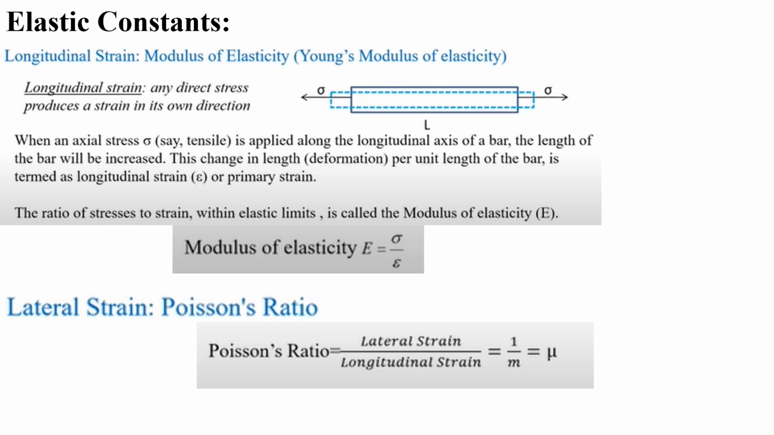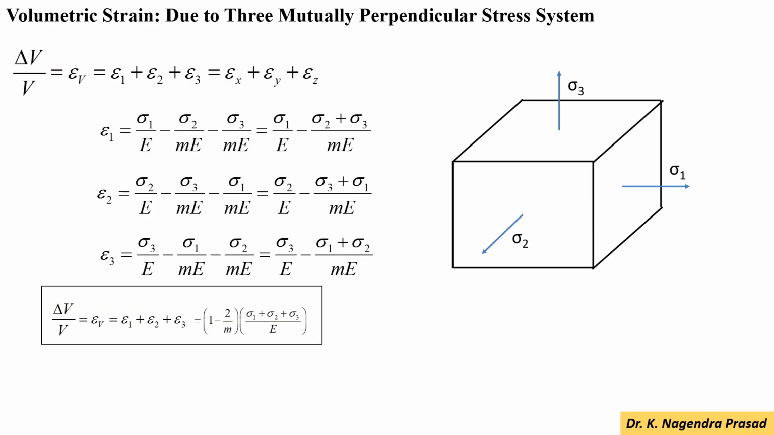Then we look at the lateral strain. Strain in the opposite direction we call the lateral strain. Poisson's ratio is the ratio of the lateral strain to the longitudinal strain, generally denoted by 1/m or ν. Next we look at the volumetric strain, which is equal to the change in volume divided by the original volume. We use the notation εv.